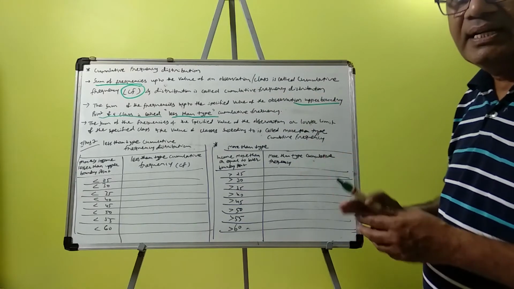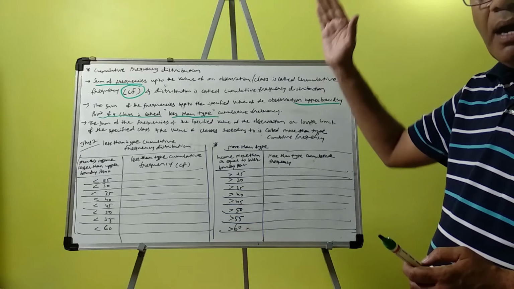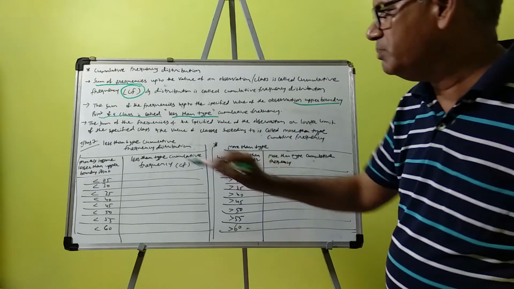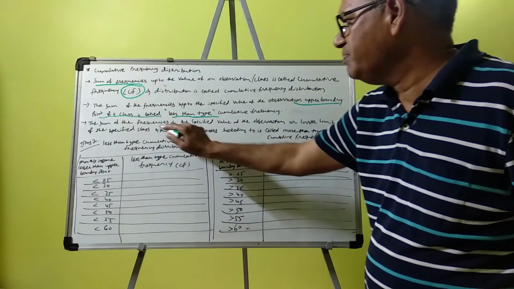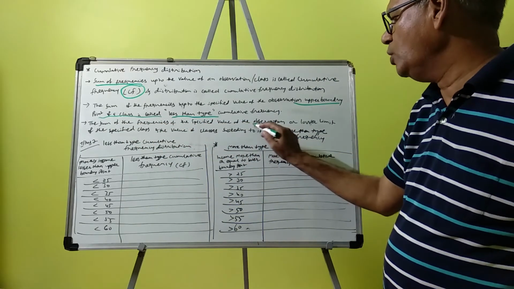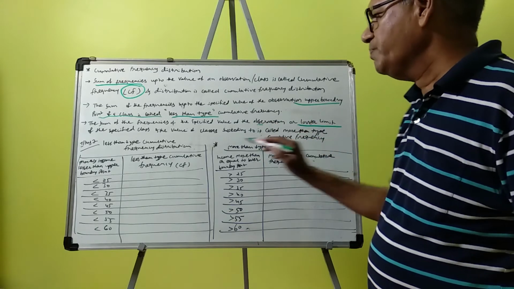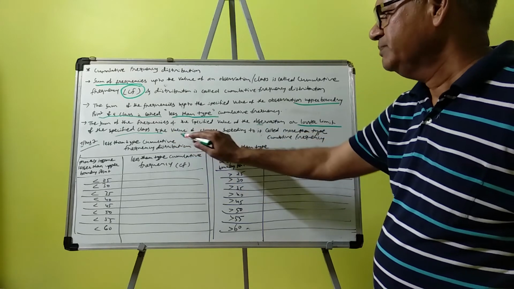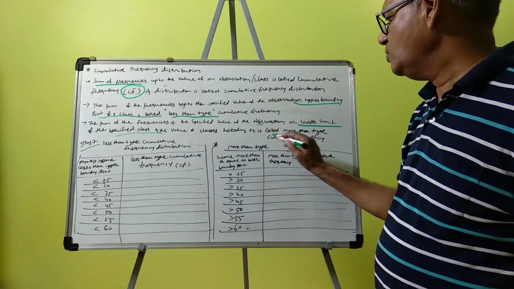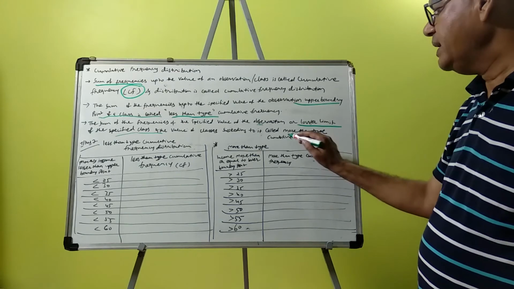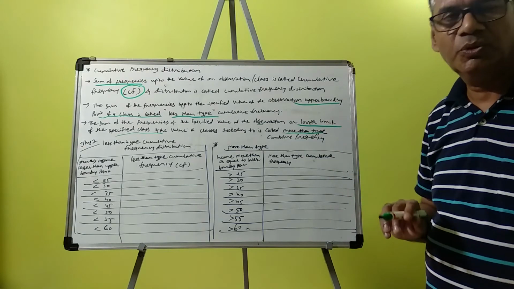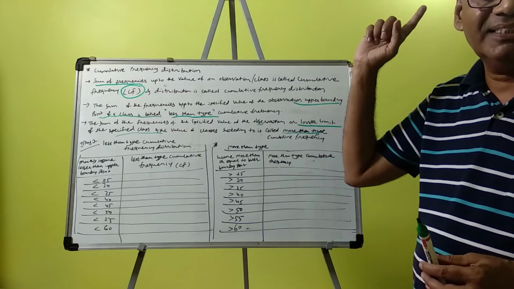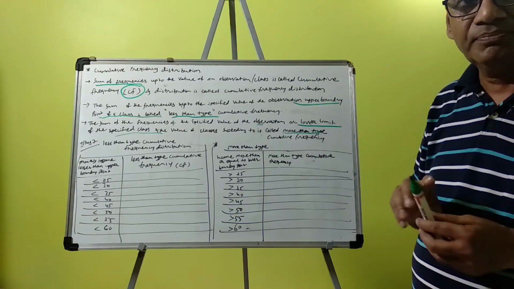In less than type we take the upper boundary point, and in more than type it will be the lower boundary point. The sum of the frequencies from the lower limit of the specified class and the classes succeeding it is called more than type frequency distribution. So from the lower limit of that particular class to all succeeding classes, that is more than type.